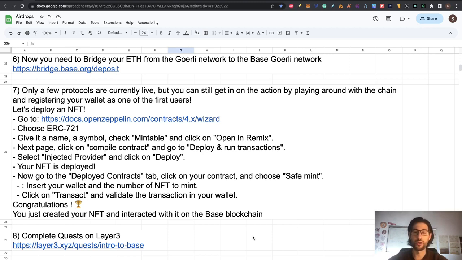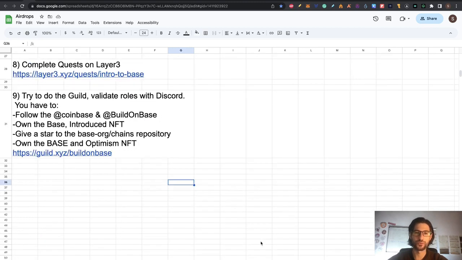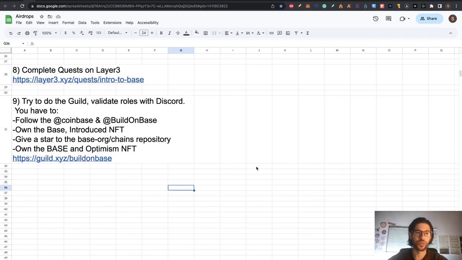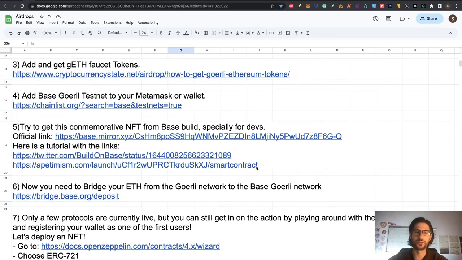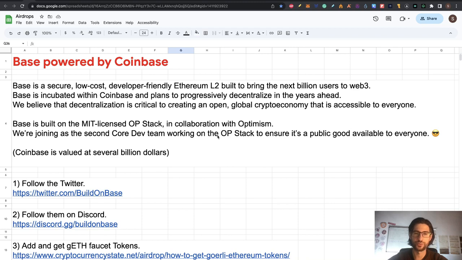Coinbase has always been great in terms of decentralization and always in terms of the support of the community. So I think it's not going to happen what happened with Sui, that they didn't do an airdrop. So I think they are going to do an airdrop of this. Of course, it's going to be a token for this layer 2 at some point. It's not going to be in the next weeks, guys. This could take a couple of months, but we are ahead of many people right now doing all this.